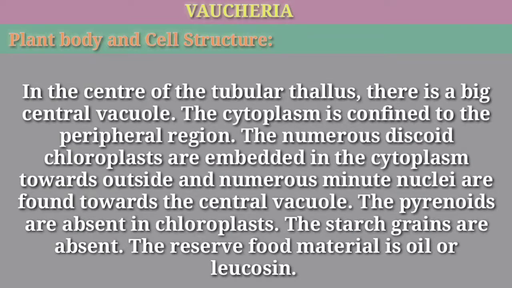In the center of the tubular thallus, there is a big central vacuole. The cytoplasm is confined to the peripheral region. The numerous discoid chloroplasts are embedded in the cytoplasm towards outside and numerous minute nuclei are found towards the central vacuole. The pyrenoids are absent in chloroplasts. The starch grains are absent. The reserve food material is oil or leucosan.